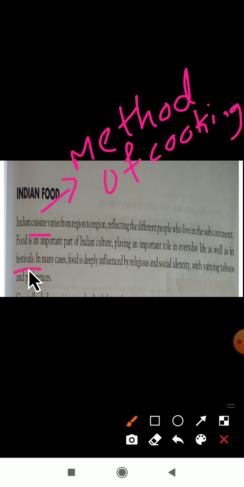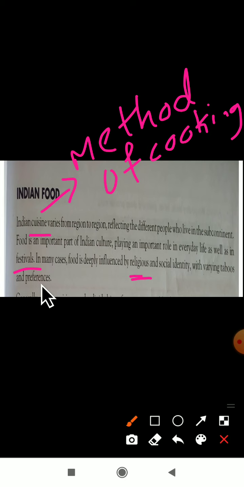In many cases, food is deeply influenced by religious and social identity, with varying taboos and preferences. In many cases, food is influenced by what? Religion. Yes, we have different kinds of religions in the Indian system. In India, we have different religions.